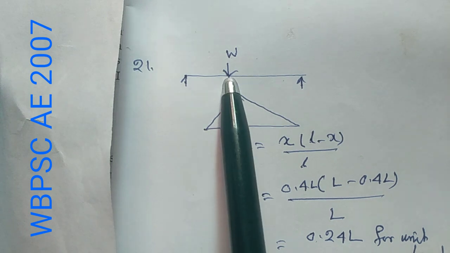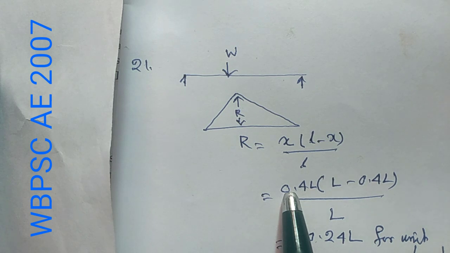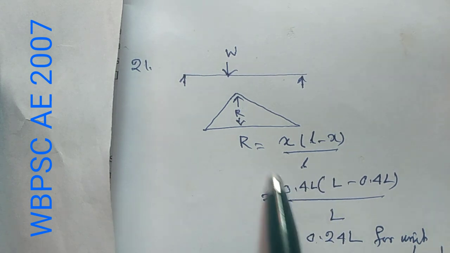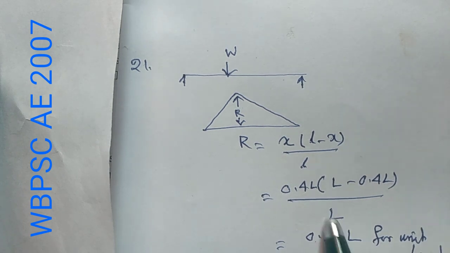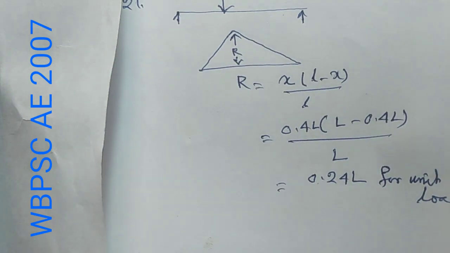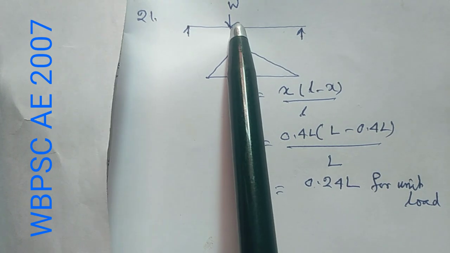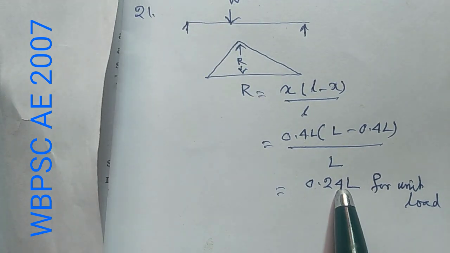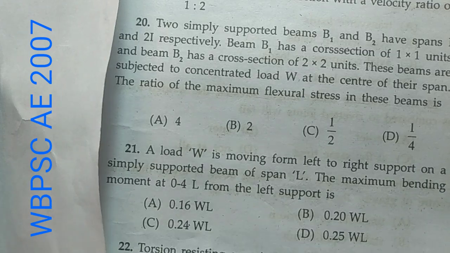Here x equals 0.4 L. Putting the values, we get 0.4 L into (L minus 0.4 L) divided by L, that means 0.24 L for unit load. As here load W is acting, it will be 0.24 L into W, that means 0.24 WL. So option C is correct.